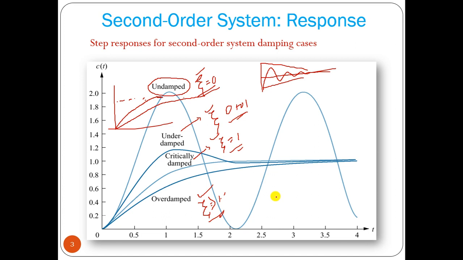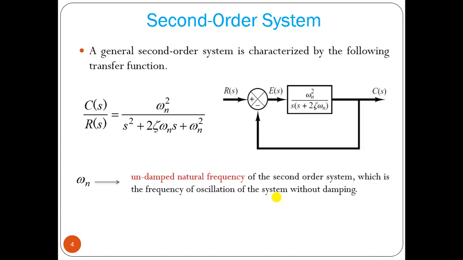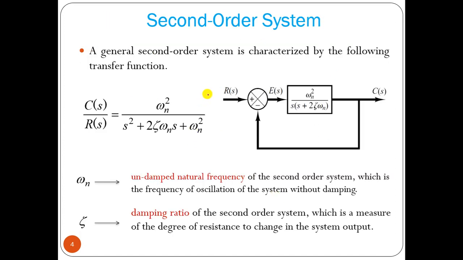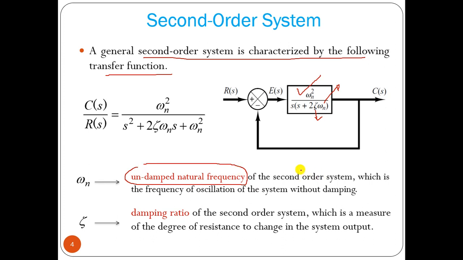Let me tell you how we get this factor in this slide. The general second order system is characterized by the following transfer function. This is the open loop transfer function, omega n square divided by s into s plus 2 zeta omega n. Here omega n is the frequency of oscillation, also known as the undamped natural frequency of the second order system, and zeta is called the damping factor or damping ratio.